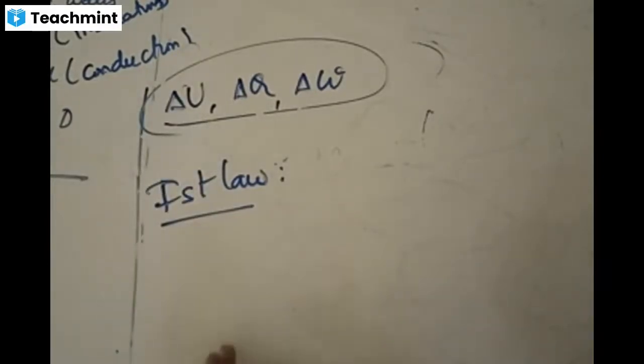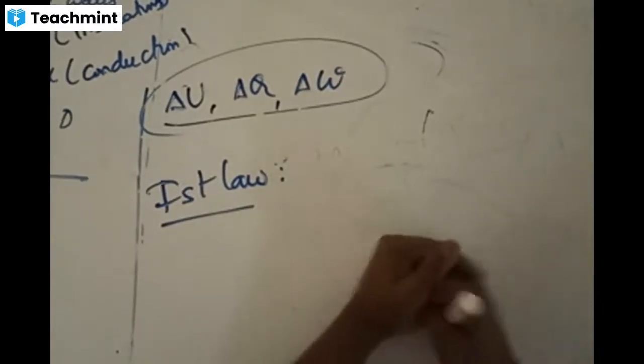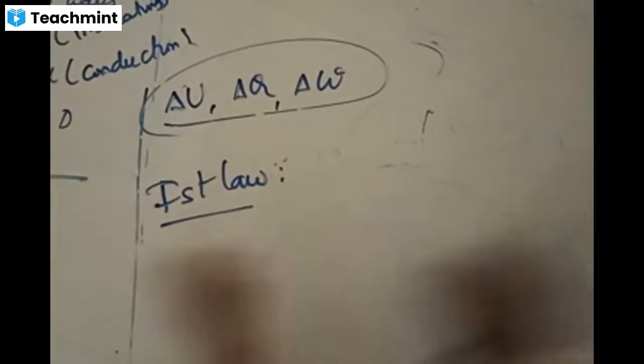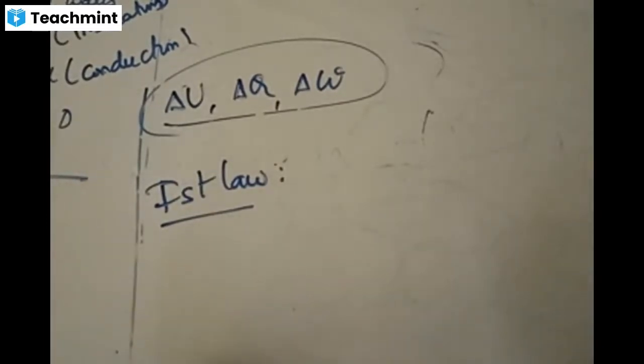Because the first laws were invented before this was realized. Long after that, scientists realized that this is needed before that. Accordingly, since it is talking about the walls, which is more important than energy supplied, because if the wall allows, then only the interactions will take place. If the wall is not allowing, then it is not possible to interact.